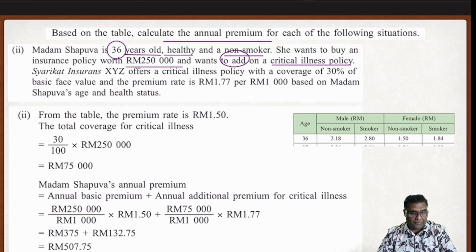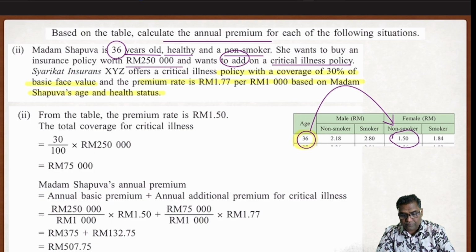a critical illness policy. Syarikat XYZ offers a critical illness policy which is going to be a coverage of 30% of the basic value, and the premium is, as you can see here, my dear students, RM1.77 per 1,000 based on Madam Shapua's age and health status. Let's go one by one. The first part, the basic premium calculation as per normal. Madam is 36 years old and she's a non-smoker. The amount to be insured is 250,000.